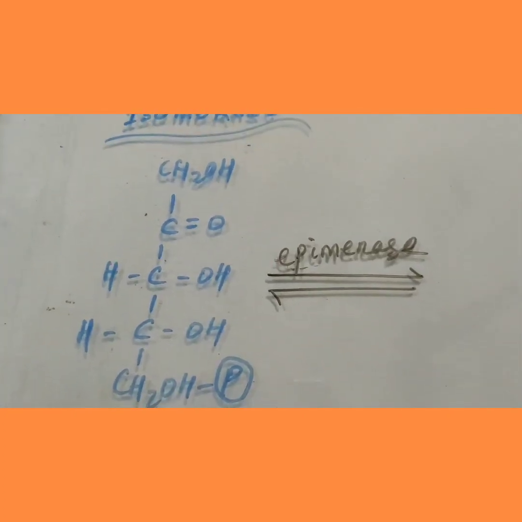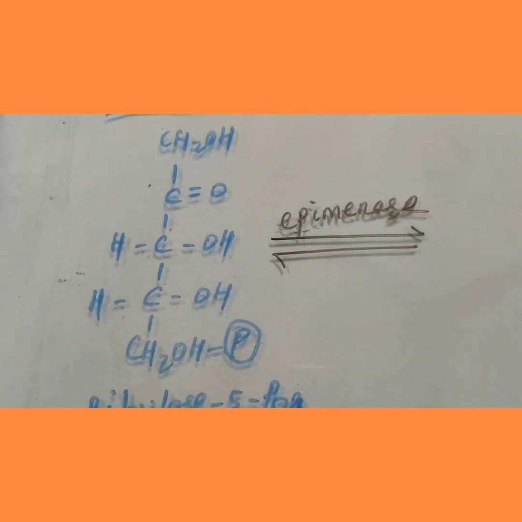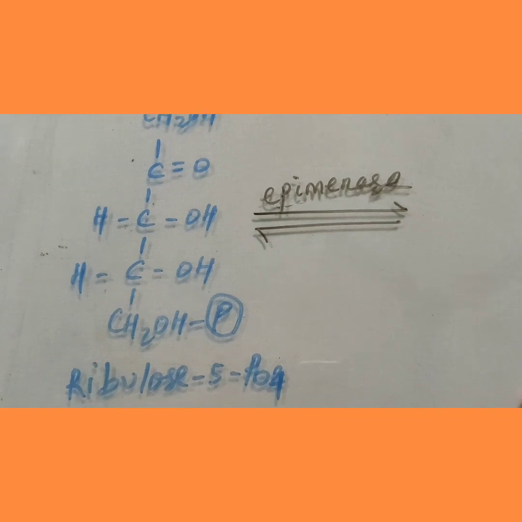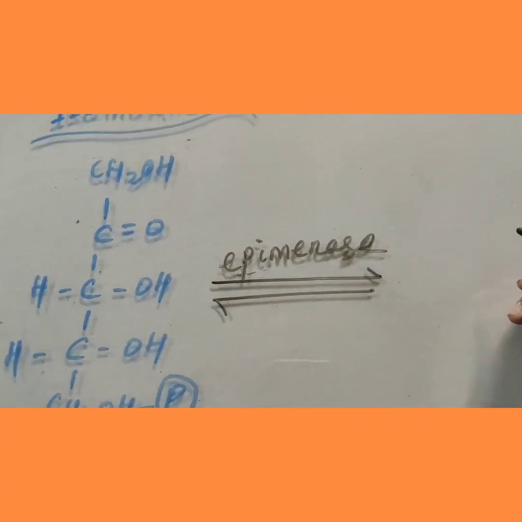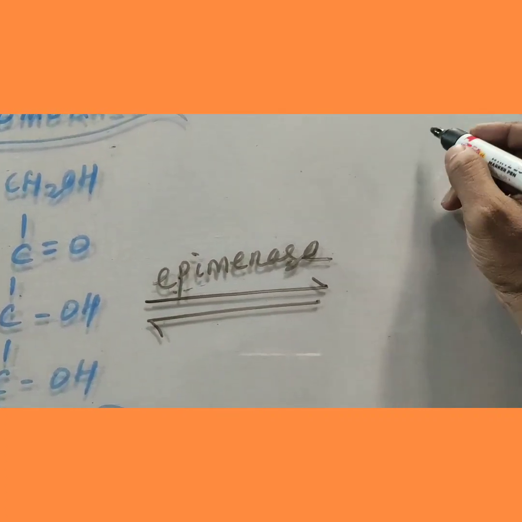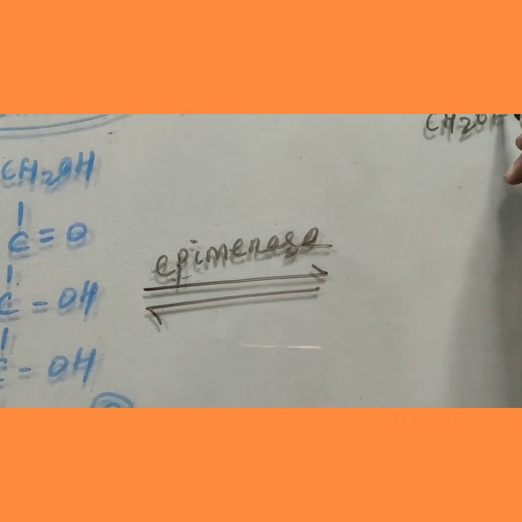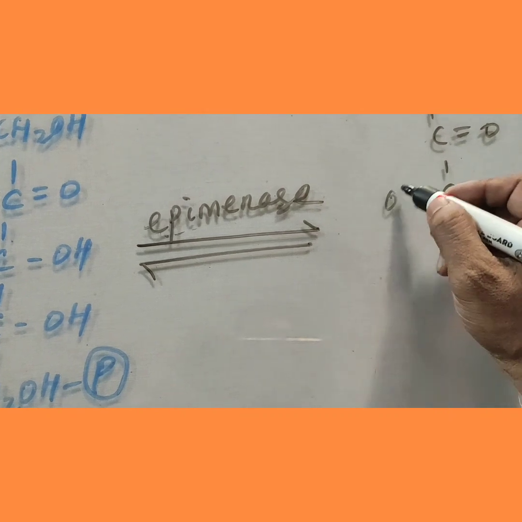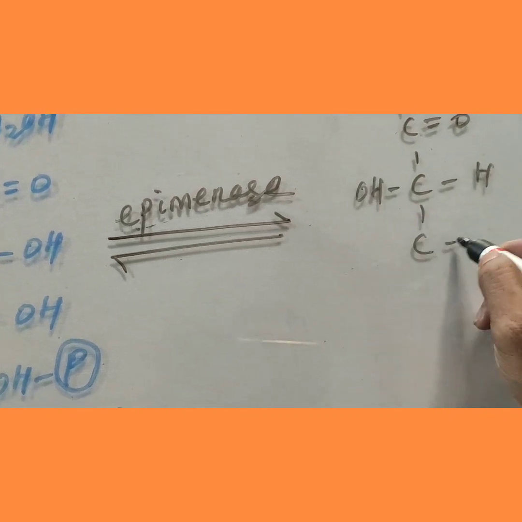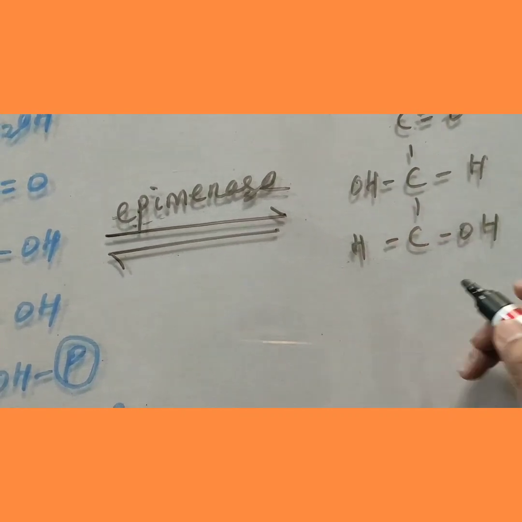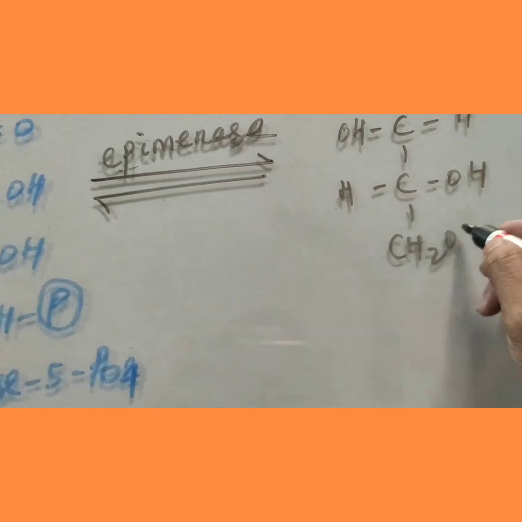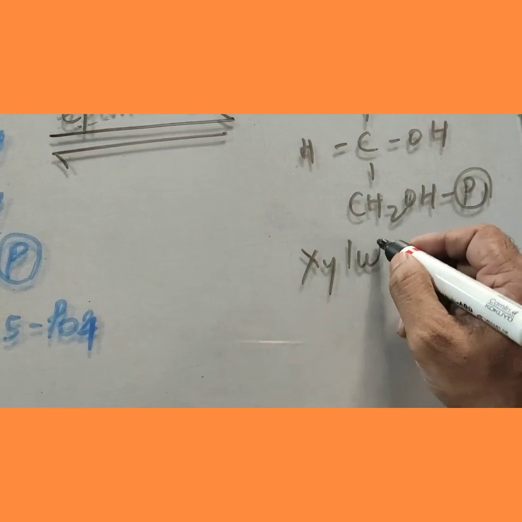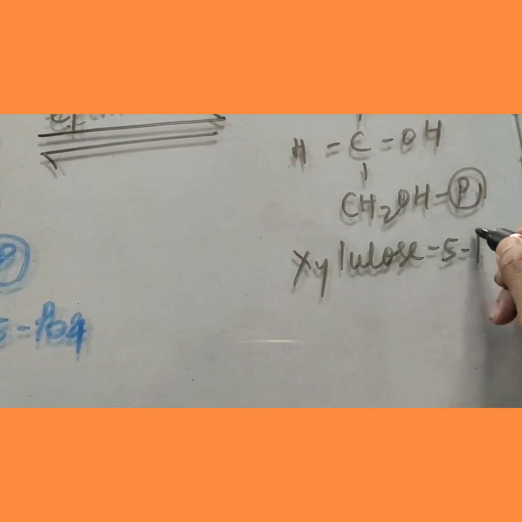Then come to epimerization reaction, during which nothing further changes. Ribulose is converted into xylulose. There is structural equivalence between ribulose and xylulose. So it is not hard to draw the structure, only we have to alter the groups in the third carbon and everything is as usual. This new product is called as xylulose 5-phosphate.